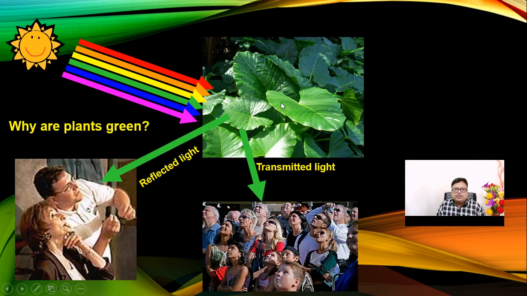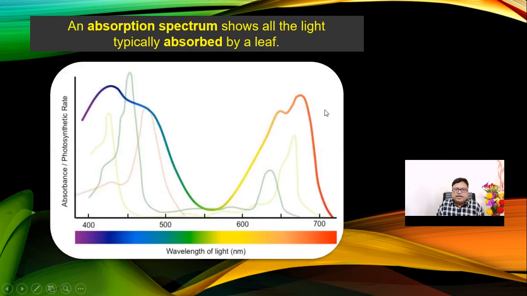And why do these plants look green? We know that chloroplast is present in the leaves, and the light incident from the sun gets reflected. This reflection is in terms of green light, so we can visualize the plants as green substances, because green is reflected due to the chlorophyll there.